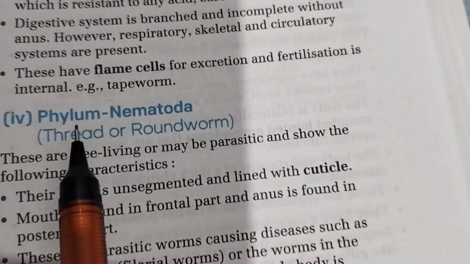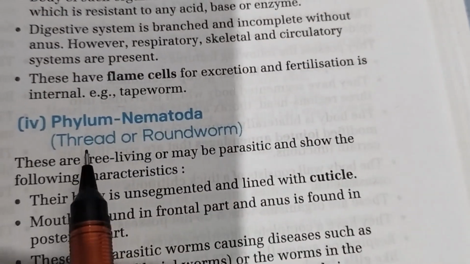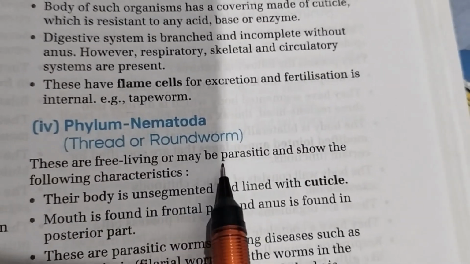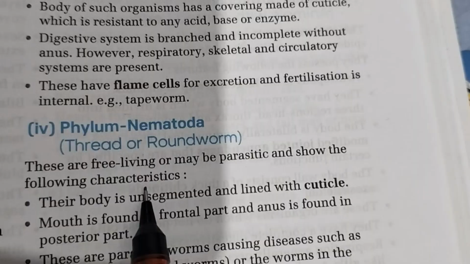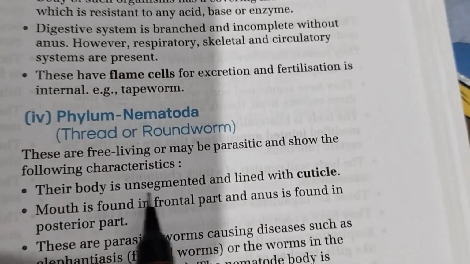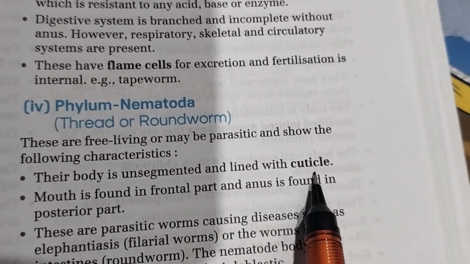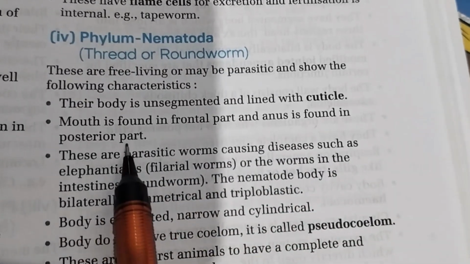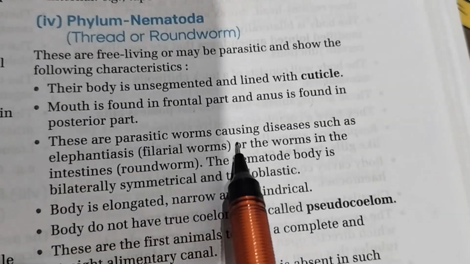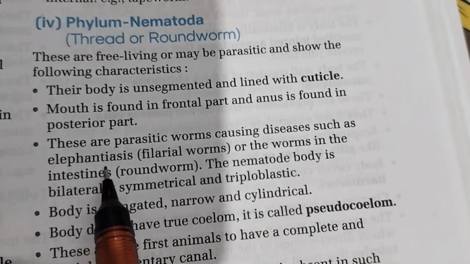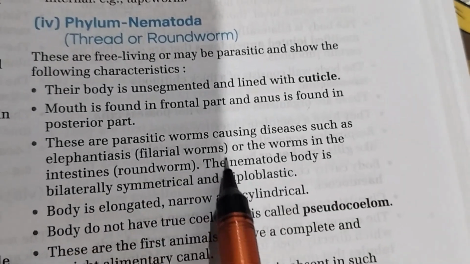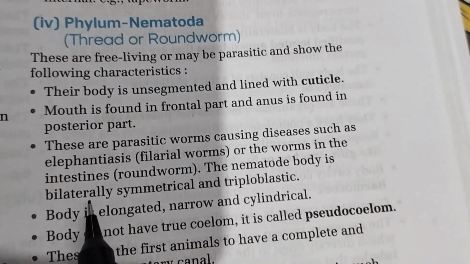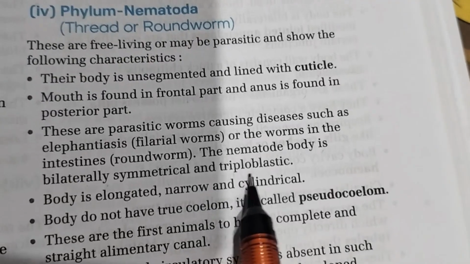The fourth one is phylum Nematoda, thread or roundworm. These are free-living or may be parasitic and show the following characteristics. Their body is unsegmented and lined with cuticle. Mouth is found in the frontal part and anus is found in the posterior part. These are parasitic worms causing diseases such as elephantiasis, filarial worms, or the worms in the intestines, roundworm. The nematode body is bilaterally symmetrical and triploblastic.